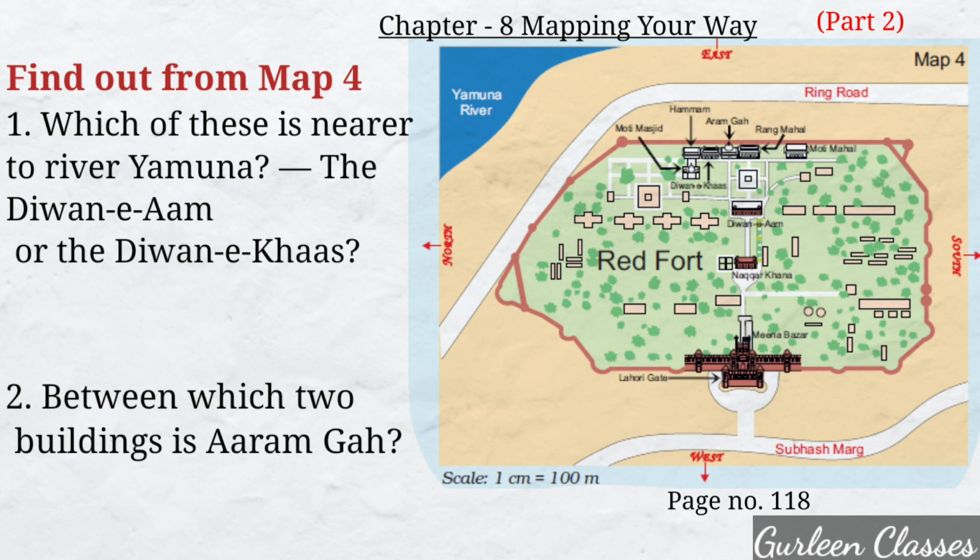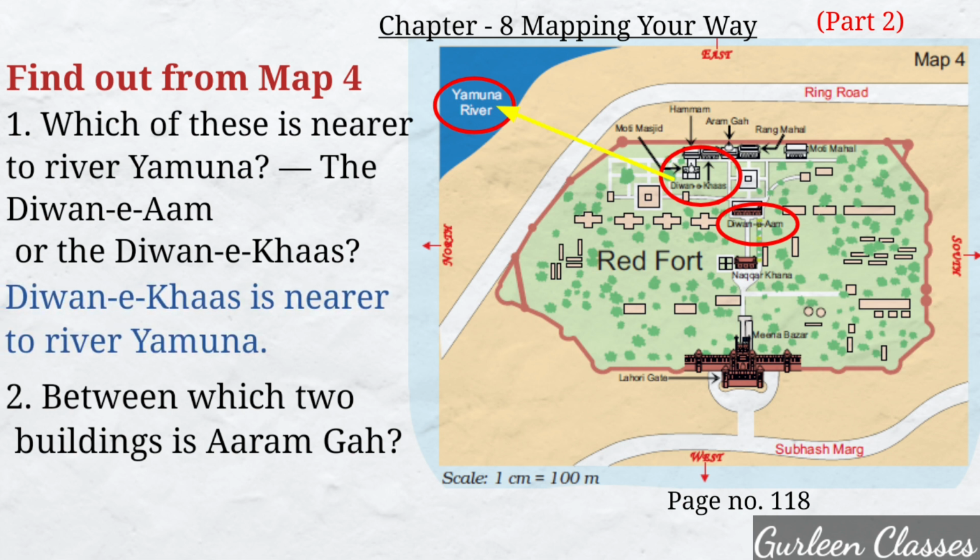So now let us do the questions given in your book, page number 118. Find out from map 4. Question number 1. Which of these is nearer to river Yamuna, the Diwan-e-Aam or the Diwan-e-Khas? So students, here you can see Yamuna river. And here it is Diwan-e-Aam and here it is Diwan-e-Khas. So which of these is nearer to river Yamuna? Diwan-e-Khas is near to river Yamuna.